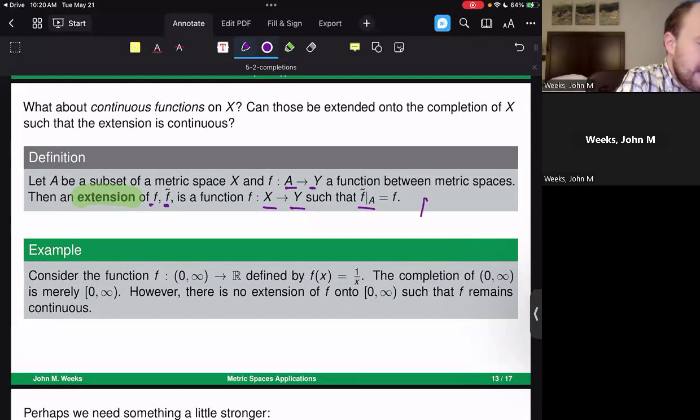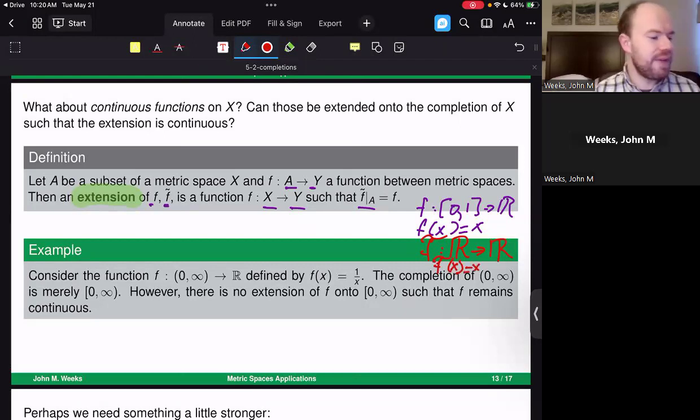An example is you could take a function f going from [0, 1] to R to be f of x is equal to x. But there's no issue in making an extension to that, taking f tilde going from reals to reals, given the same formula, f tilde of x is equal to x. This is an example of an extension from the closed interval from 0 to 1 to the real numbers.